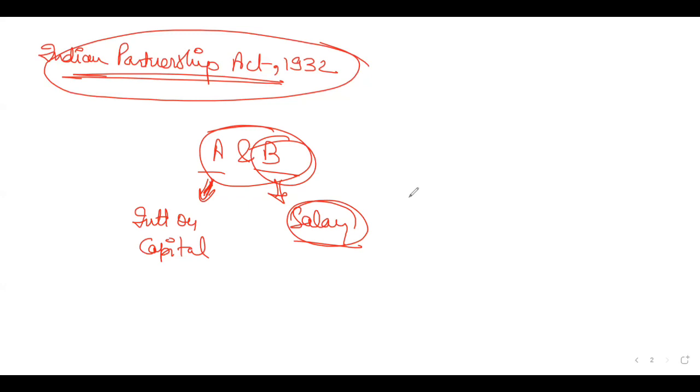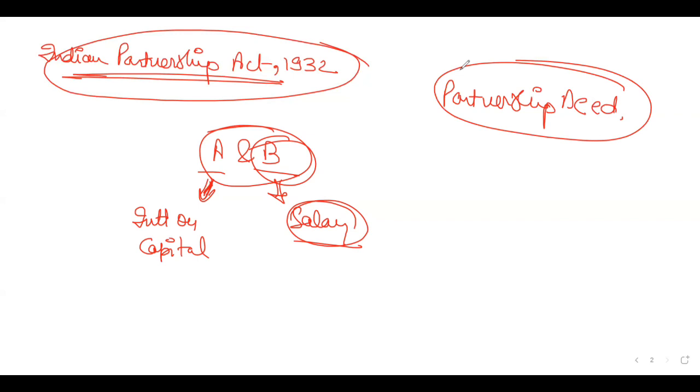So we must have some set of rules so that there is not any dispute among the partners. So in that case, we are required to have a partnership deed. It is not mandatory to have a partnership deed, but it is advisable. Got it?